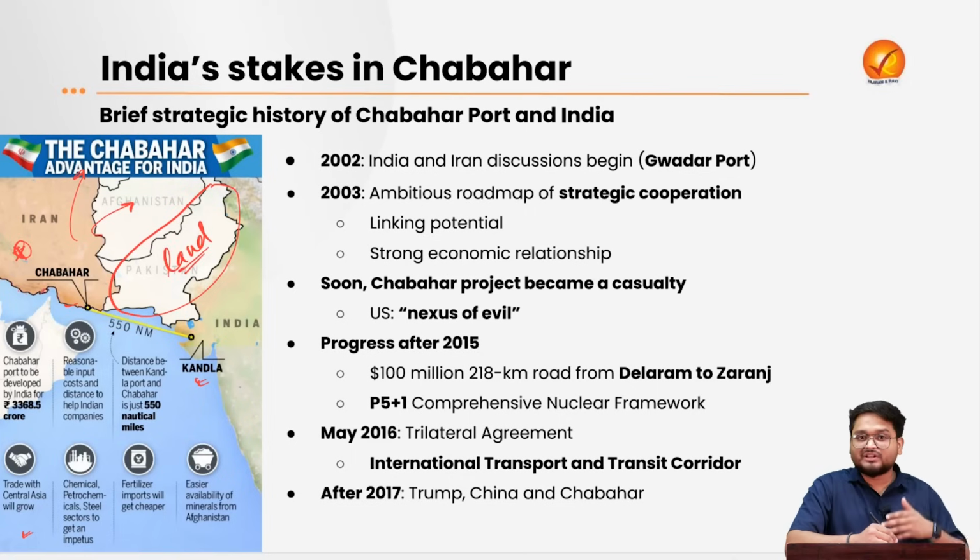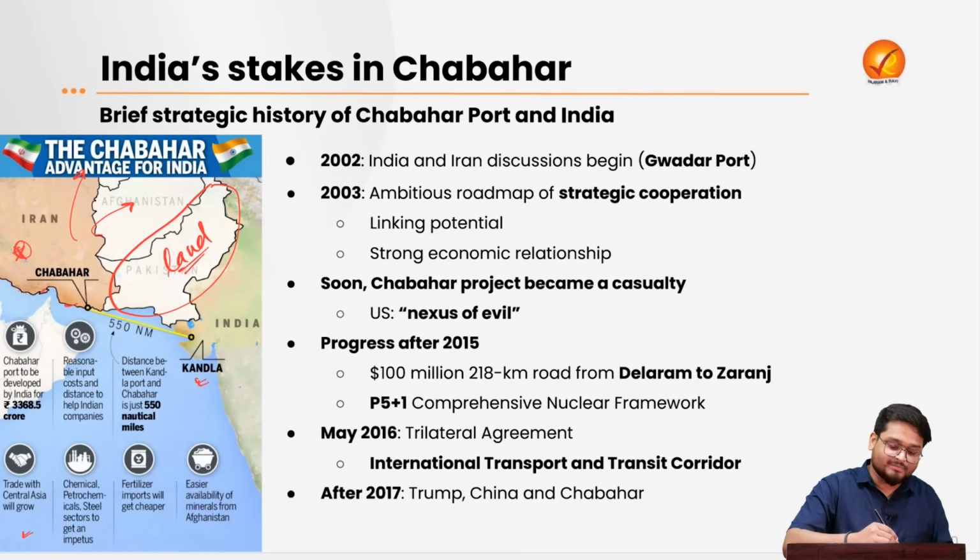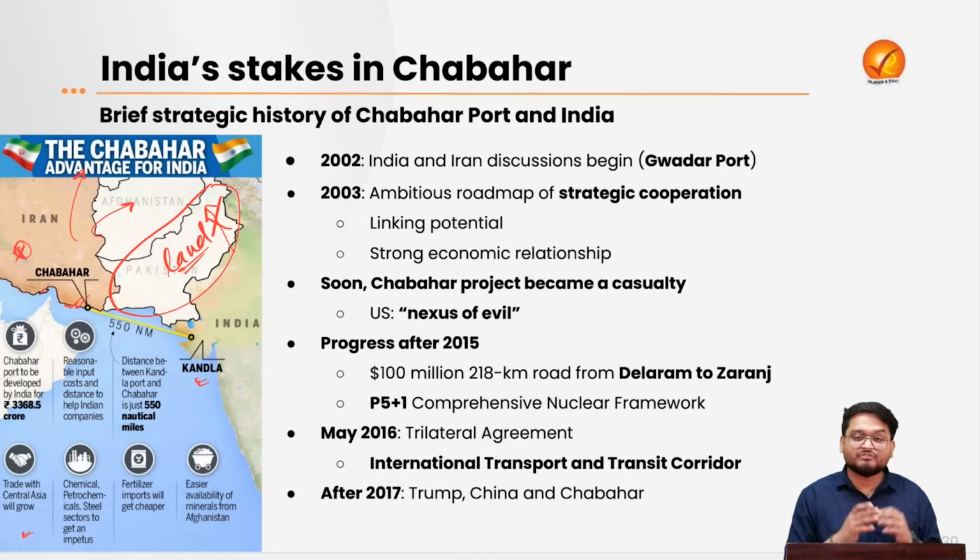That means whatever land cargo movement we have over Pakistan is not possible, right, due to obvious reasons. And that is why India must be finding a suitable way, and nothing is better than this Chabahar port, which is just located away from the coast of Gujarat.